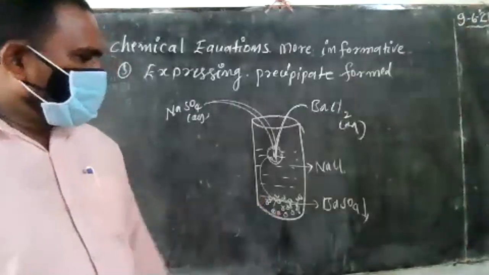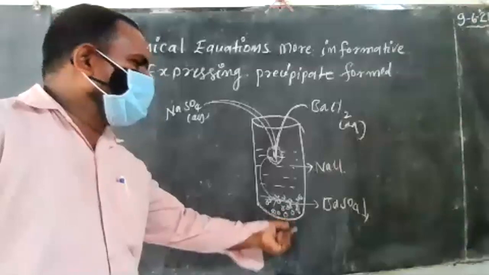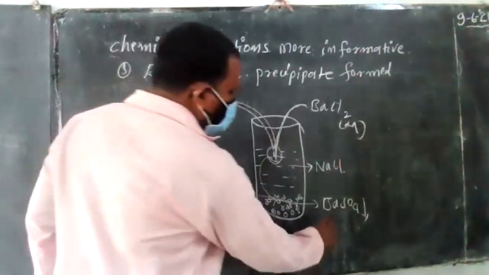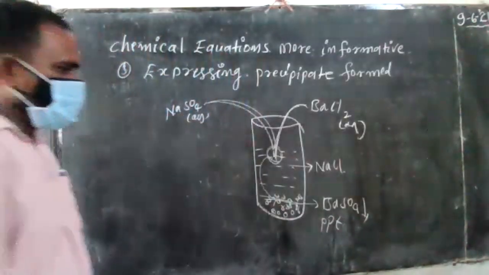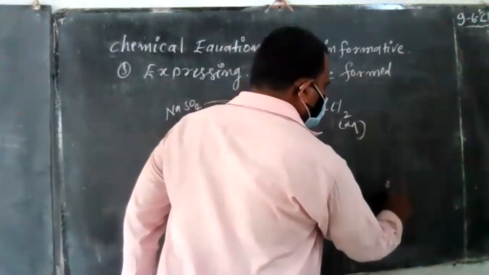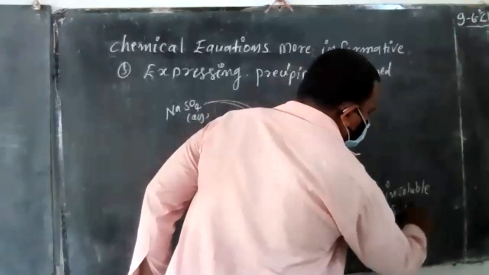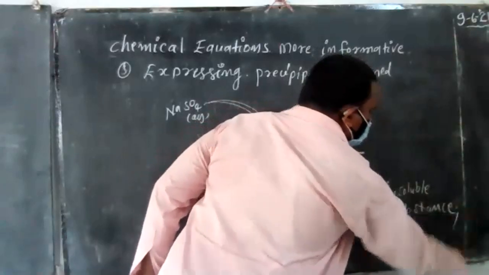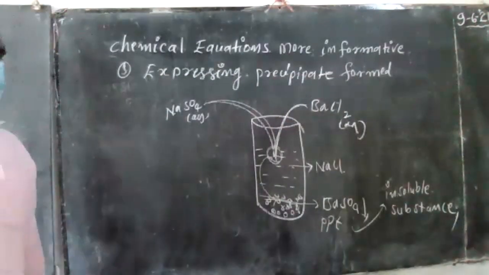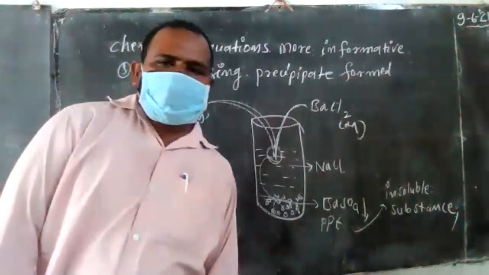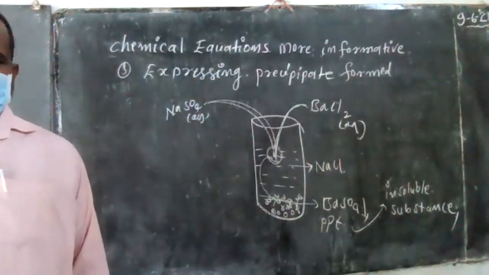It cannot dissolve anywhere, so it slowly comes down and settles at the bottom. This is called a precipitate. Precipitate means insoluble substance. So precipitate means what? Insoluble. Not dissolved in water. Undissolved in the water, an insoluble substance that could not dissolve, will settle at the bottom. Okay, so that is called a precipitate.